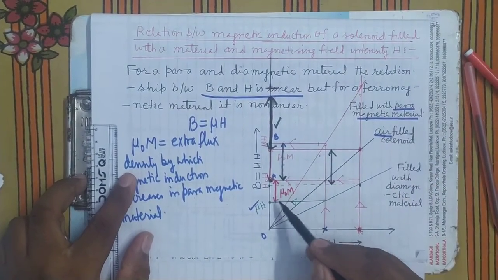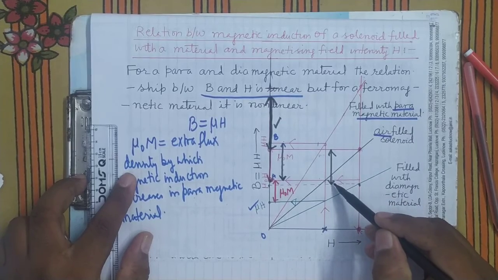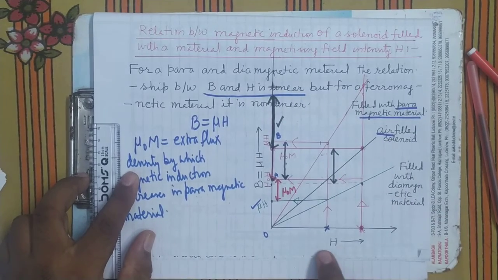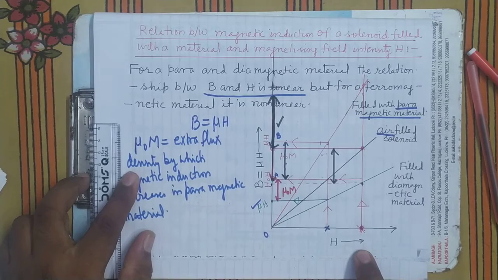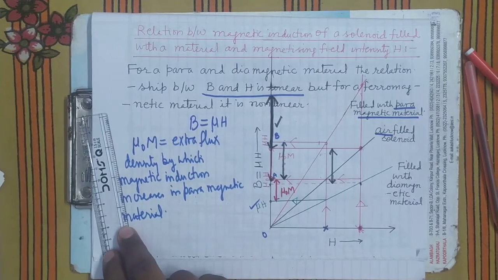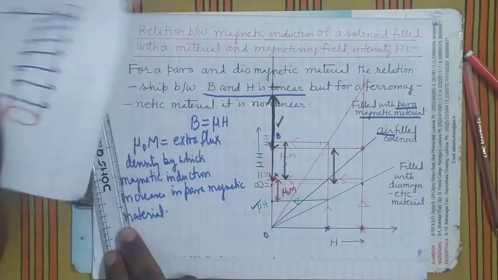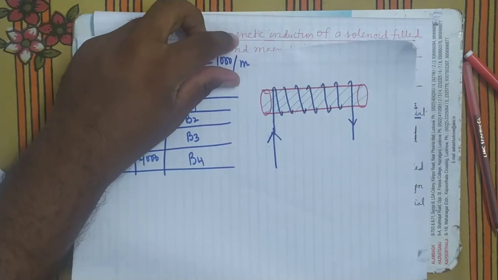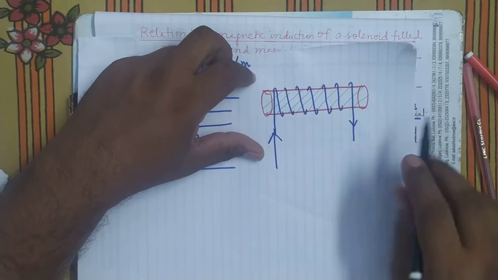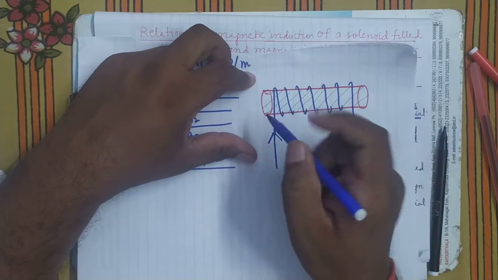Earlier the decrease was this, now the decrease is more. Means as you keep on increasing the magnetizing field, the induced magnetism acquired by the magnetic material will increase.